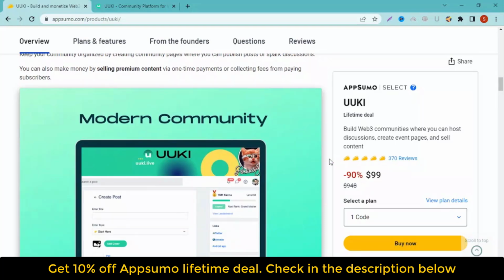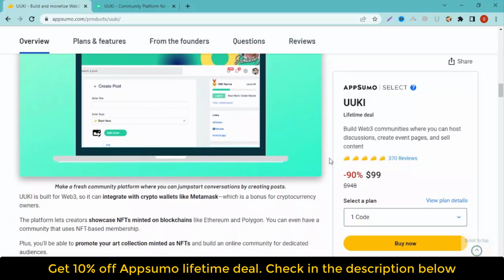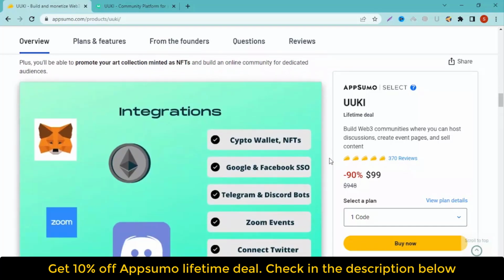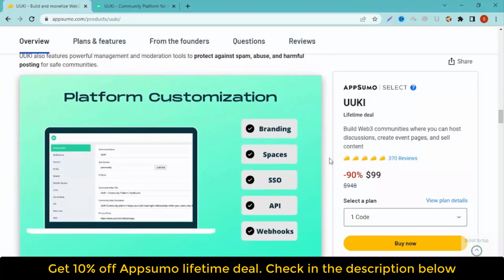Build community. Use UUKI to improve your brand's relationship with your audience, allowing them to build a closer bond through insight into your brand's content and discussions surrounding that content. Mobile-friendly. If you look at most modern audiences, they are smartphone users, so designing a responsive platform is vital for making functionality simple for all users.